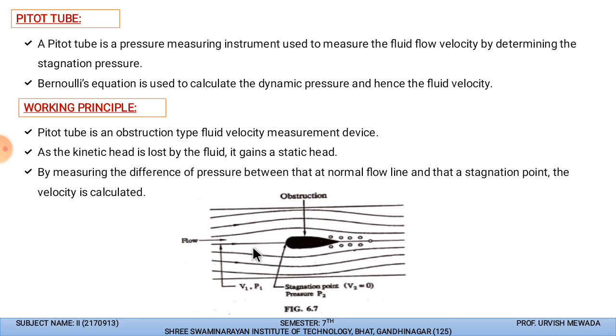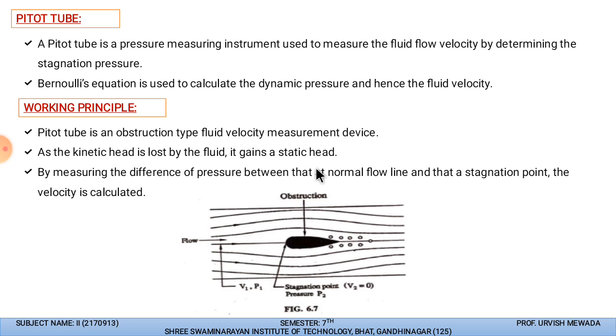The pitot tube has a structure through which we get two pressures when we put it opposite to the flow transferring through the pipe. One is the stagnation pressure, and the other is the pressure created by the fluid. That can be measured using the pitot tube. Let us discuss how it works.